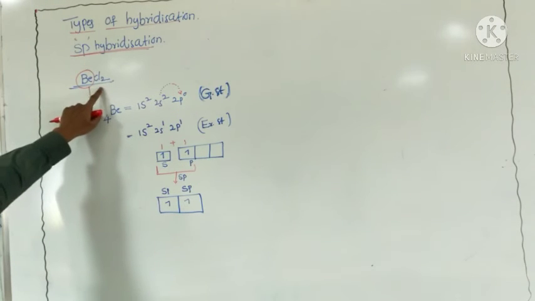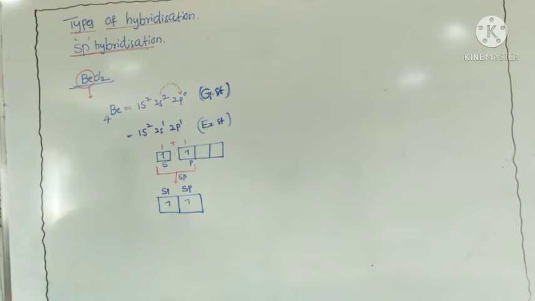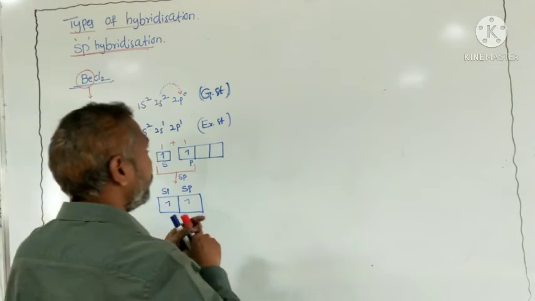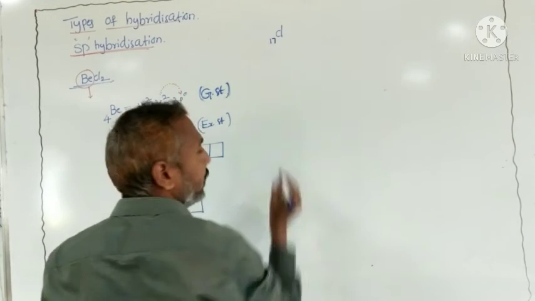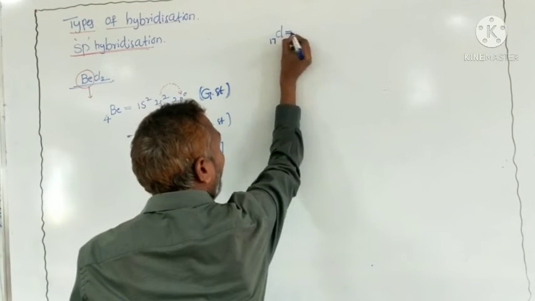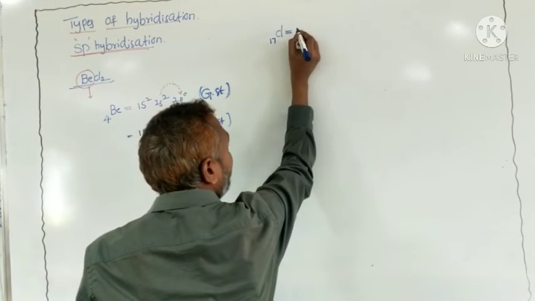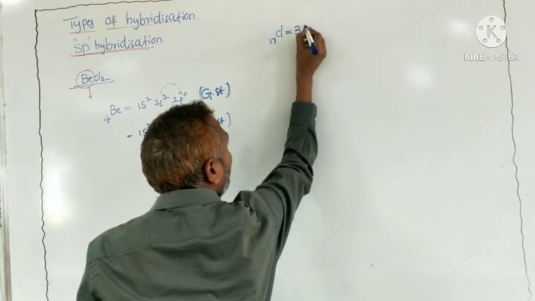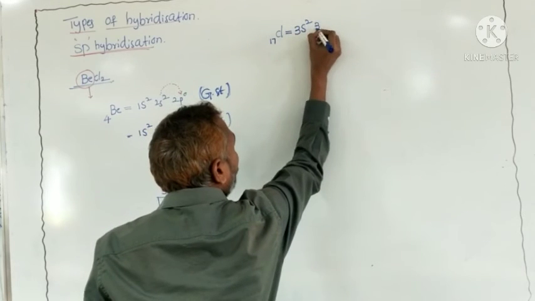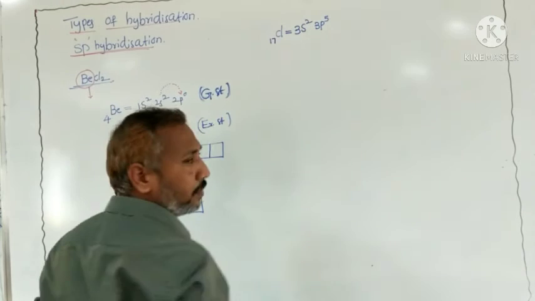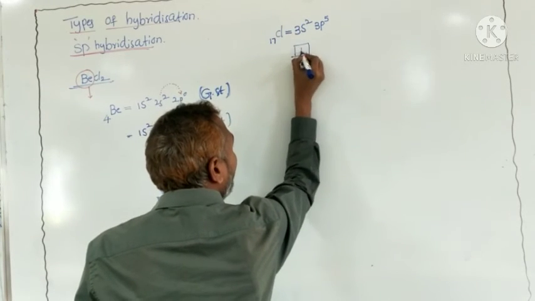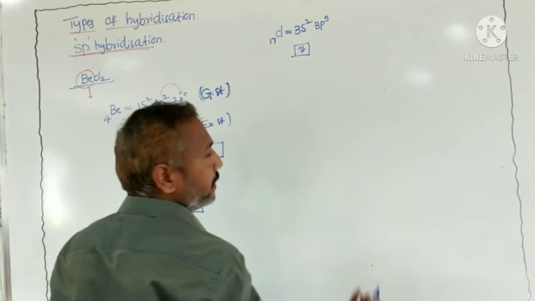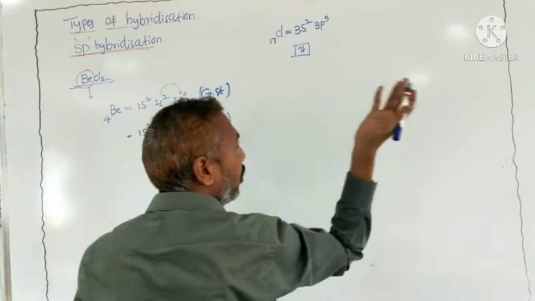Next, beryllium is bonded with other atoms, the chlorine atoms. Now the chlorine electronic configuration. What is the atomic number of chlorine? 17. Directly we write the valence shell electronic configuration: 3s2, 3p5. The s orbital is fully filled, so it cannot form any bond.